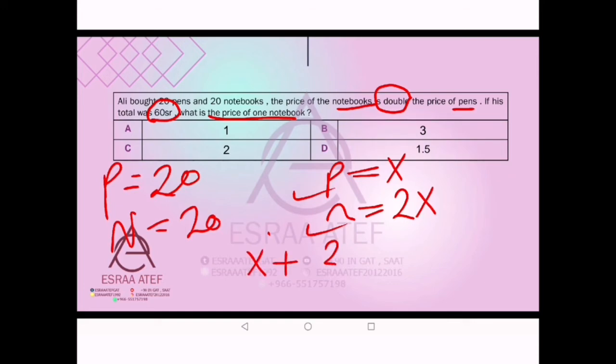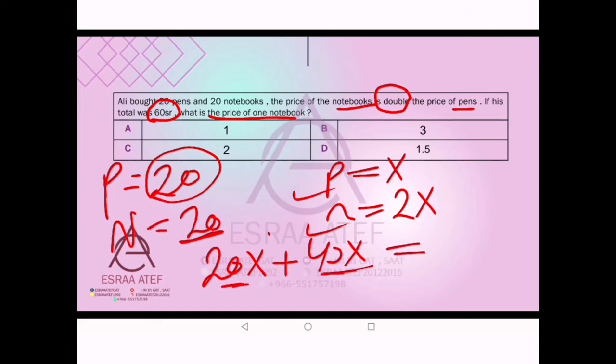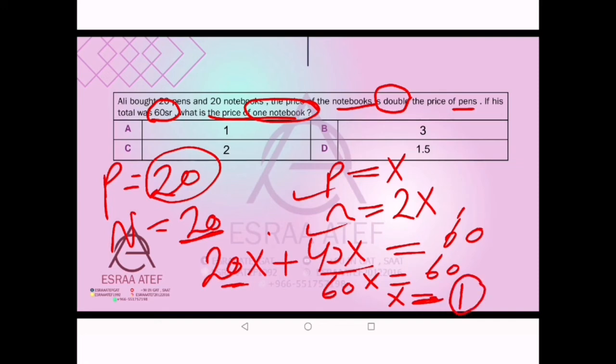Yes. Okay, but how many pens do we have? We have 20, so it will be 20x. And how many notebooks do we have? 20, which means 20 times 2, which is 40. It will be here 40. So 20x plus 40x equals 60 riyals. 20 plus 40 means 60x equals 60. So x equals 1 riyal. So the price of the pen is 1 riyal, but he needs the price of the notebook. The notebook is double the pen. The pen is 1, so double of it will be 2, so the price of the notebook will be 2.